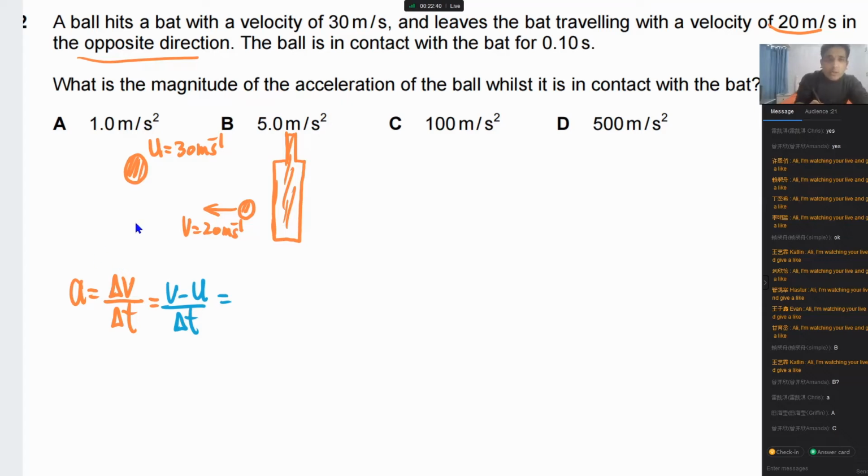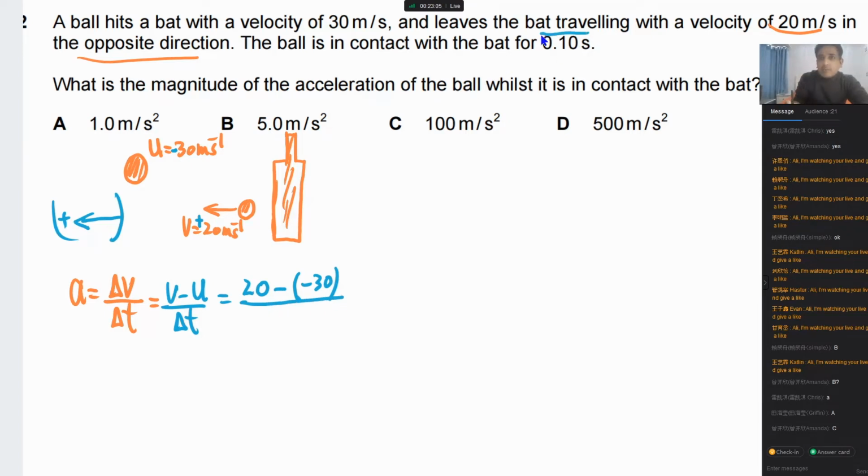So look at this now. In this case, I will take to the left as positive. If I take to the left as positive, it means this velocity is positive and this one is negative. Now simply plug in values. V is equal to 20 minus, and this minus. None of you have written the right answer. A, B, C is wrong.